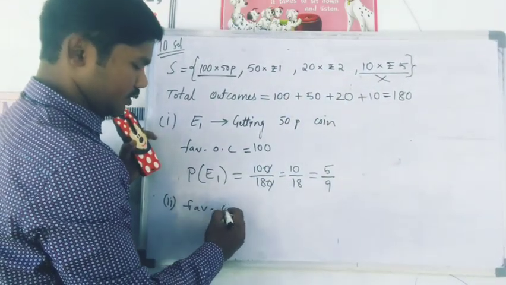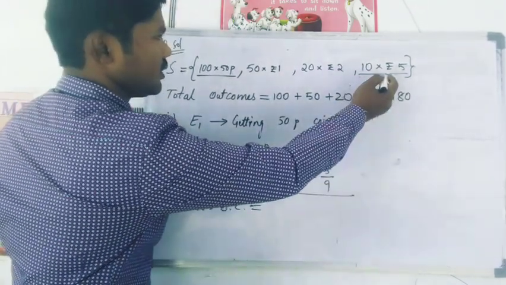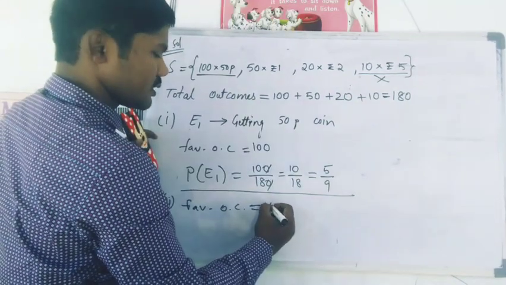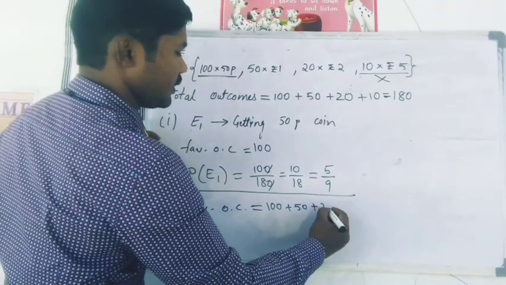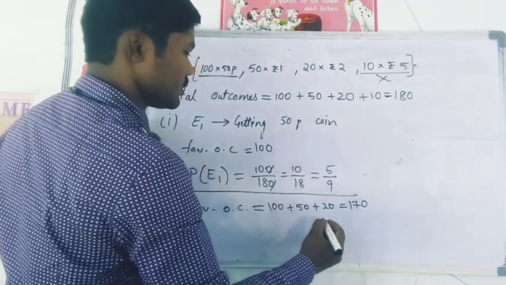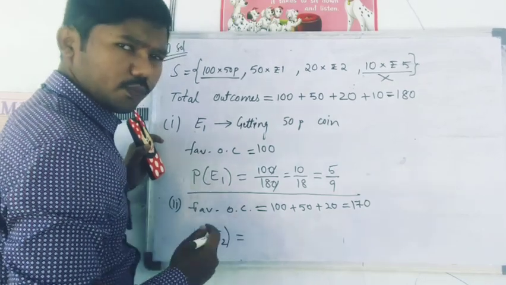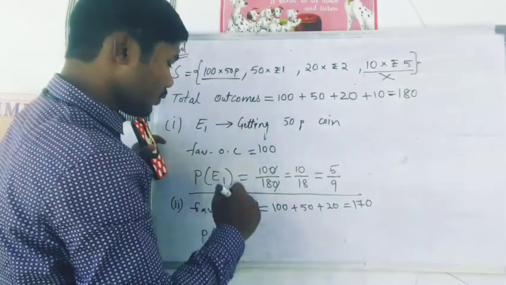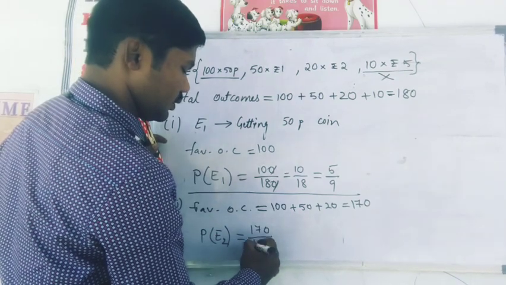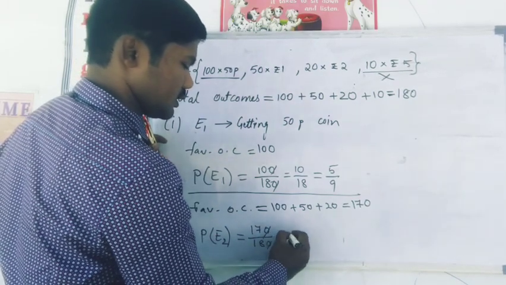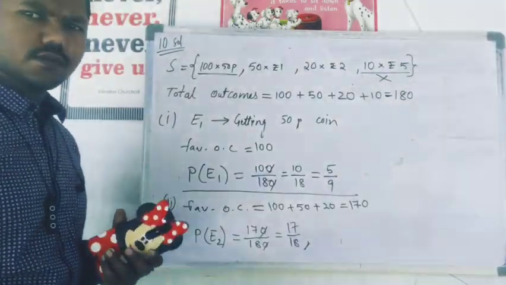Favorable outcomes are the remaining coins other than the 5 rupee coins: 100 50 paise coins, 50 1 rupee coins and 20 2 rupee coins. So total 170 coins are in my favor. So the probability of not getting a 5 rupee coin is favorable outcomes 170 by total 180, zeros cancel, it's nothing but 17 by 18. That's your answer, right?